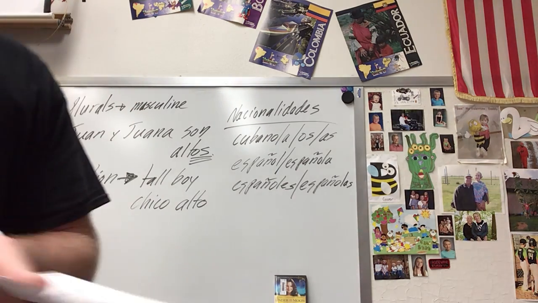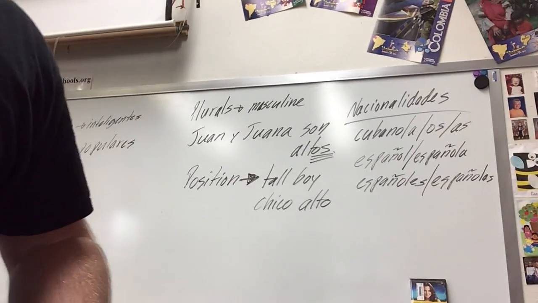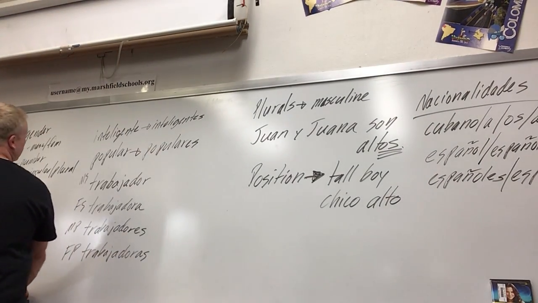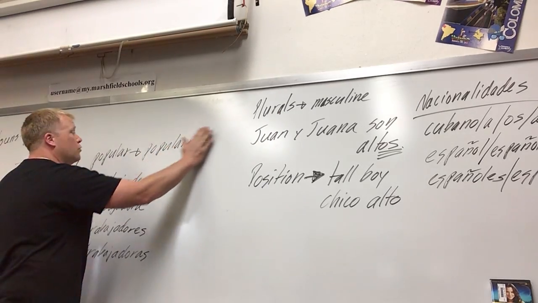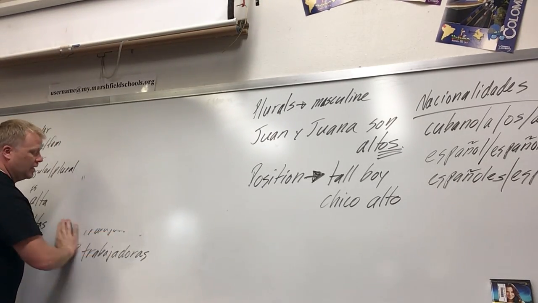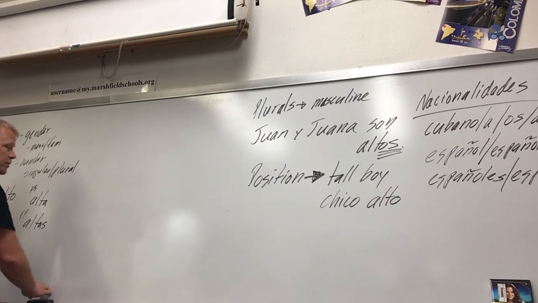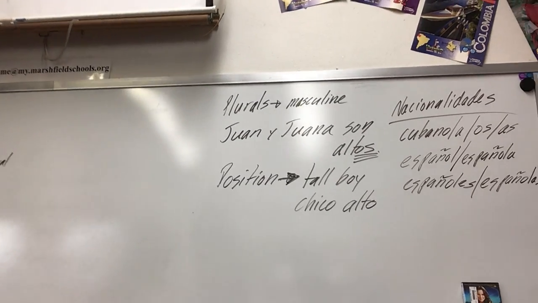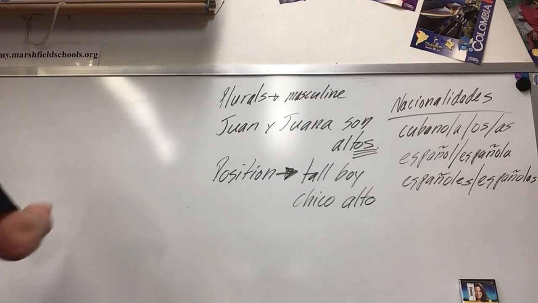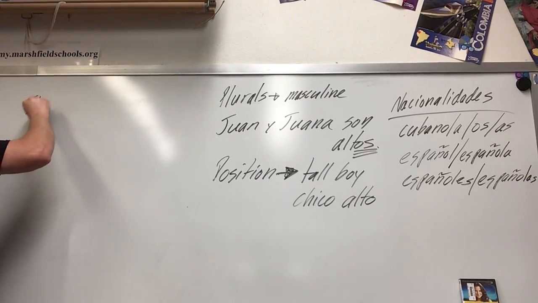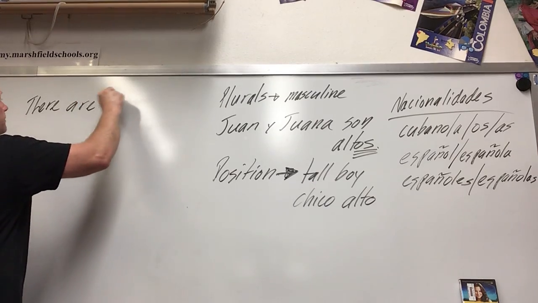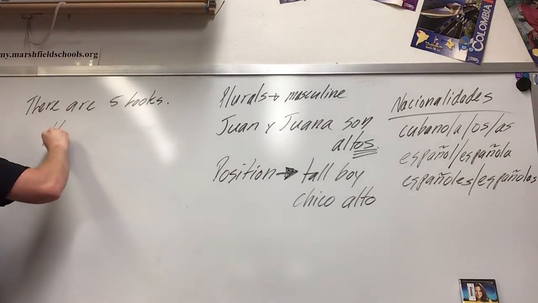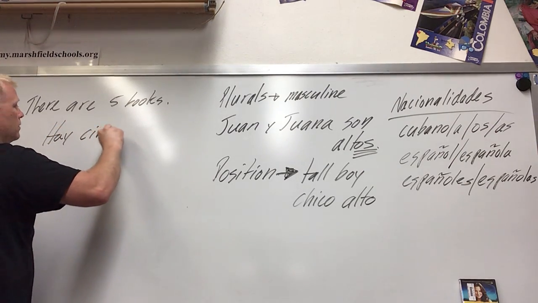A couple other things here. When we want to use a quantity number, like 2, 3, 4, 5, just like in English, we put those words before the noun. So if I want to say there are 5 books, we say hay 5 libros.